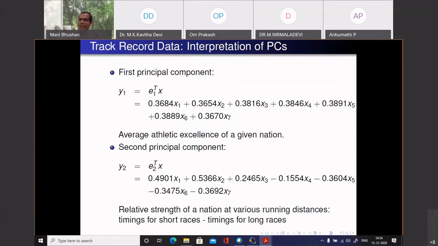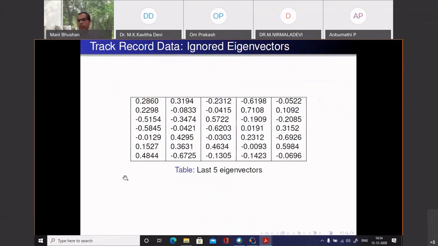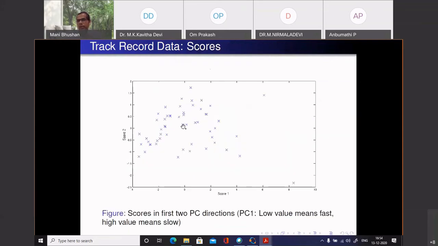Now, instead of representing every country in a 7-dimensional plot, I can represent a country in a 2-dimensional plot just by computing y1 and y2 for each country. These are the other 5 eigenvectors. I'll skip this. Originally, with 55 countries, I could not plot them. How will I plot 7-dimensional data? I could not visualize it. What I do is now I have this 2-dimensional data set. For every country, I have y1, y2. I plot y1, y2 values for every country over here. And now you can do some visualization.